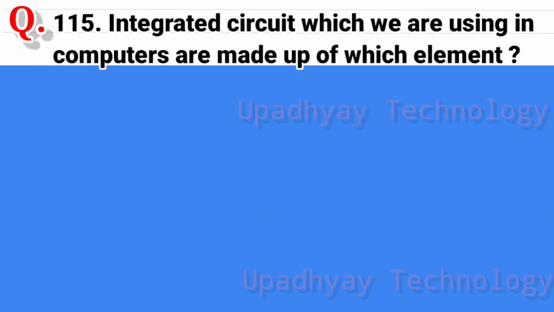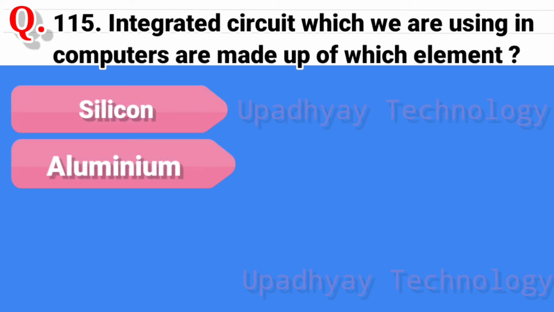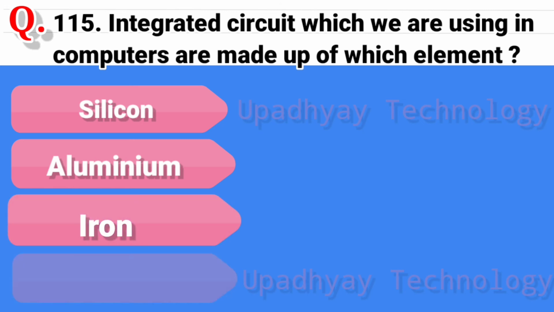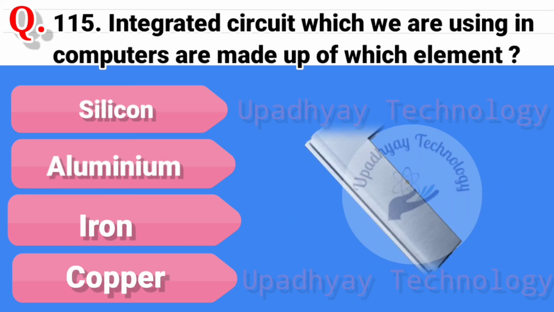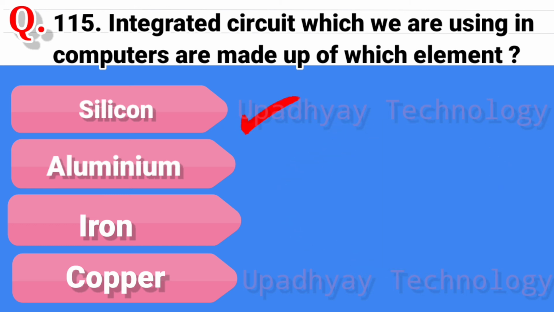Question 115. The integrated circuits which we are using in computers are made up of which element? And the options are silicon, second option is aluminium, third option is iron, and the last option is copper. And the correct answer is silicon.